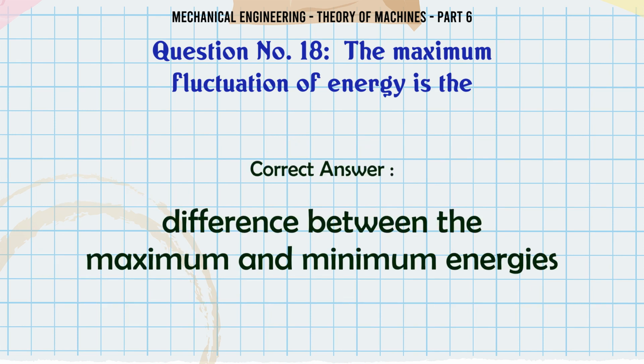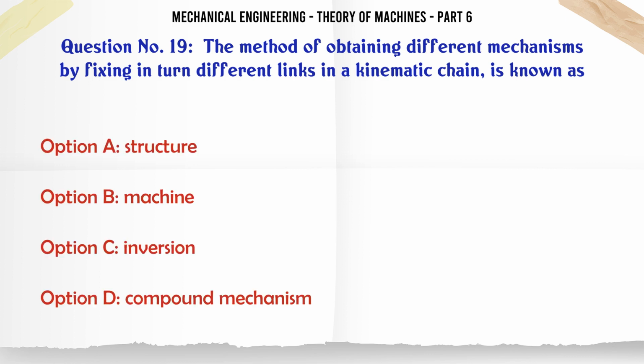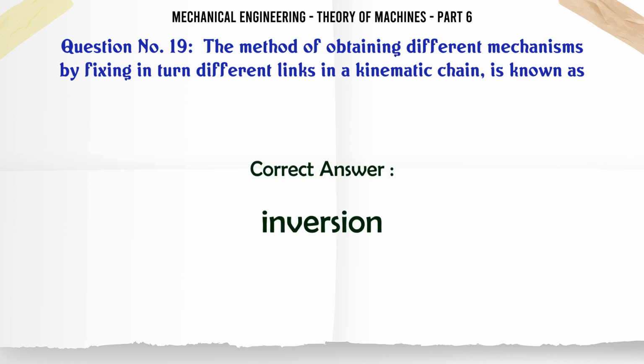The correct answer is difference between the maximum and minimum energies. The method of obtaining different mechanisms by fixing in turn different links in a kinematic chain is known as: A, structure; B, machine; C, inversion; D, compound mechanism. The correct answer is inversion.